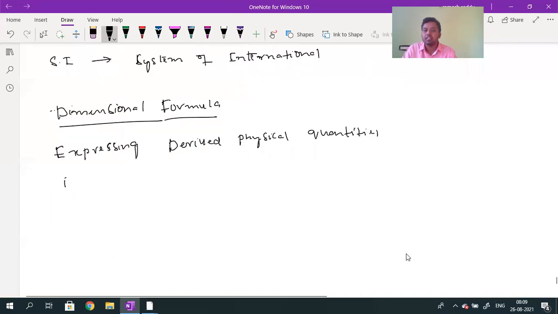Actually, yesterday in the last five minutes, because of the network problem, we could not continue the class. What is the meaning of dimensional formula? In this, we are expressing the derived physical quantity. The topic now belongs to units and dimensions. But for discussing this chapter, we need to know the definitions of each and every physical quantity. In the syllabus, mostly we will not start this chapter first.